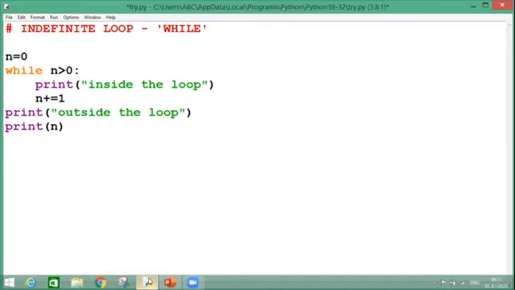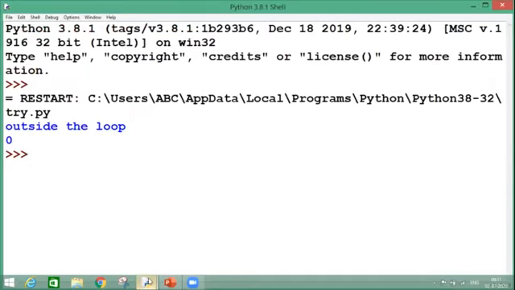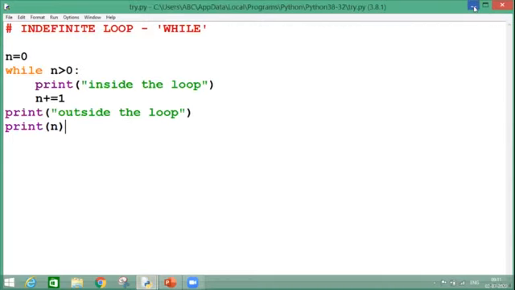So let's run it. So what is happening? I got printed my two statements which were written outside the loop, and the value of n. So my value of n was earlier 0.